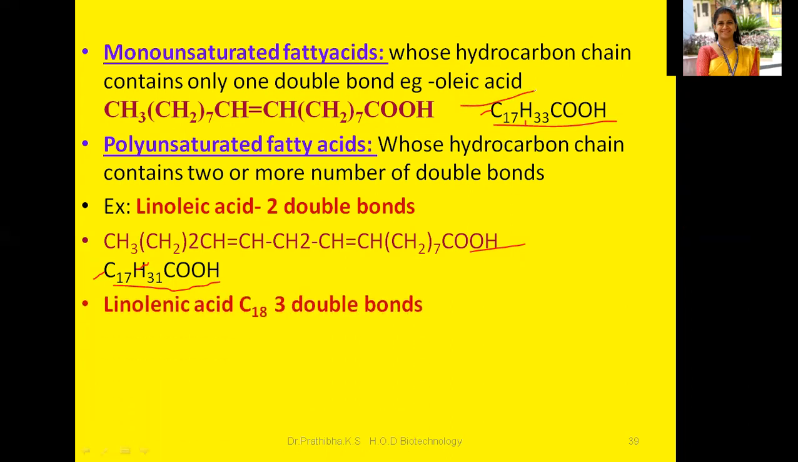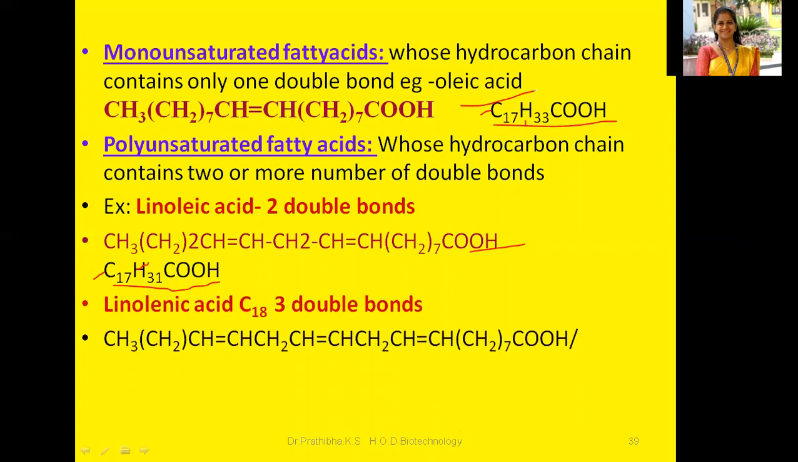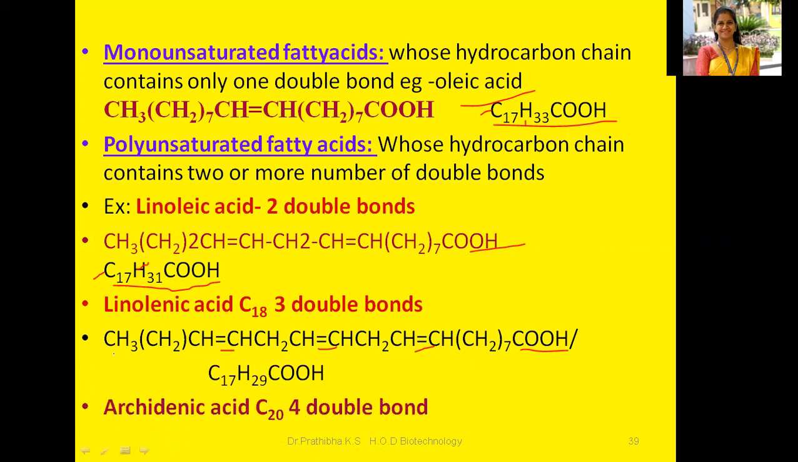Okay. Another one, linolenic acid, that is C18, but the presence of 3 double bonds can be seen here. Okay, here one double bond, this is the second double bond, and this is the third double bond. Okay, C18. So other than the COOH, you can find here the presence of 18 carbon atoms. Okay, so that is C17H29COOH.